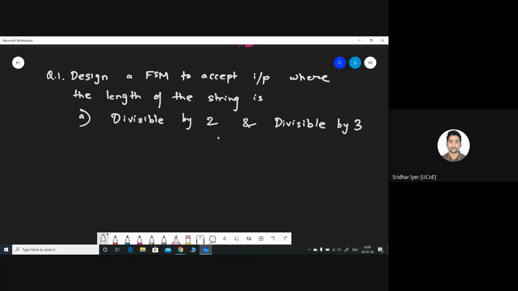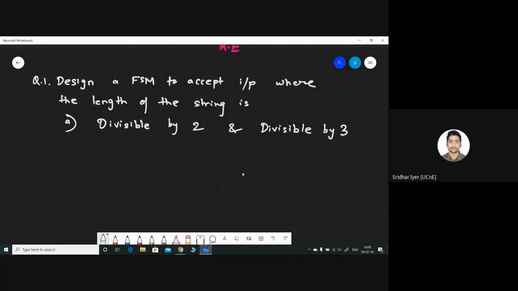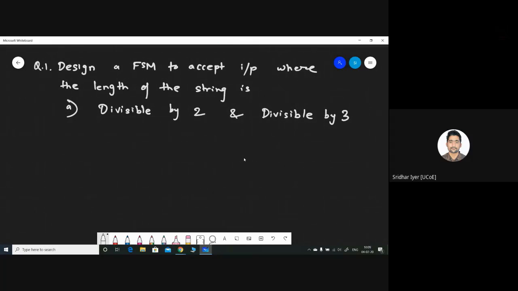Is it visible? Can you please let me know? You have to complete this question. We have done a similar kind of question in the previous lecture also, where we had seen mod-based problems, where we divided the length of the string and checked whether its mod is 0, 1, or 2. If you remember.